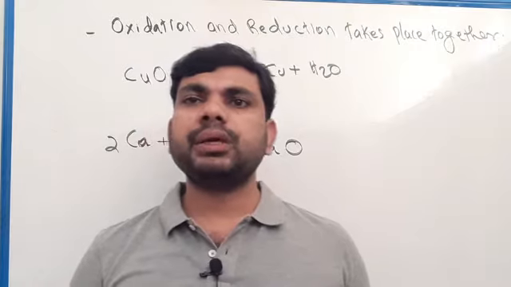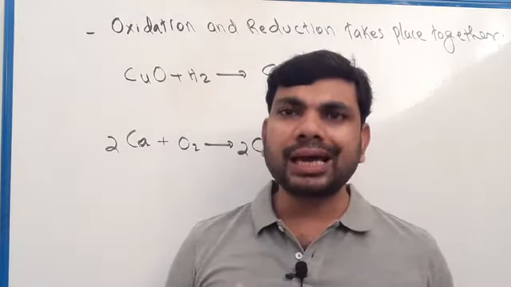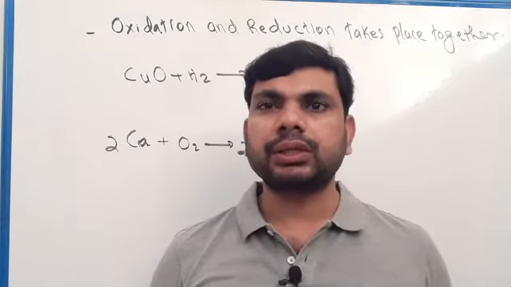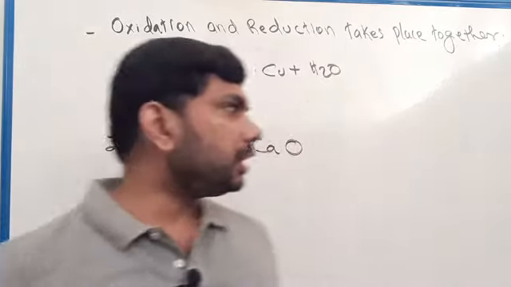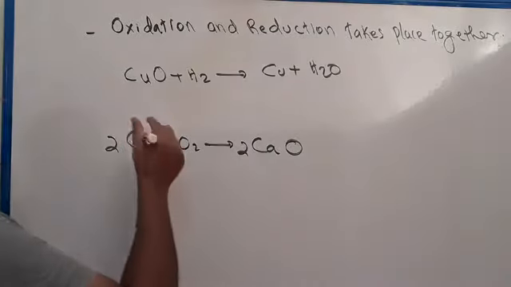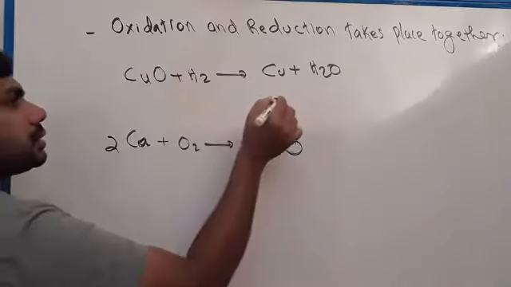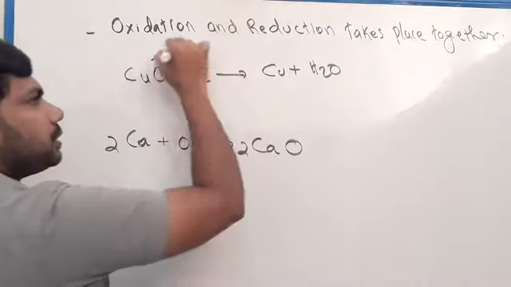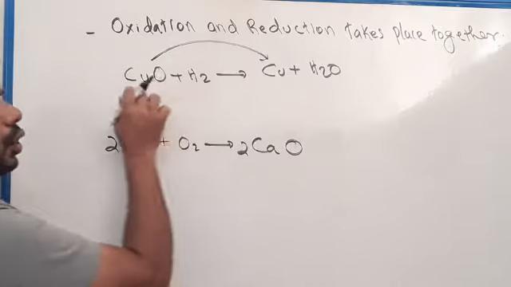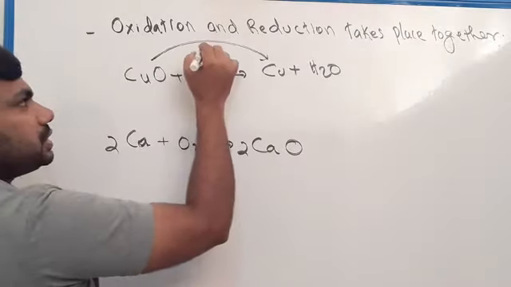Redox reactions mean chemical reactions in which both oxidation and reduction take place together. See here in this chemical reaction we discussed before, copper oxide reacted with hydrogen and formed copper and water. During this chemical reaction, copper oxide lost oxygen, so it is reduction.